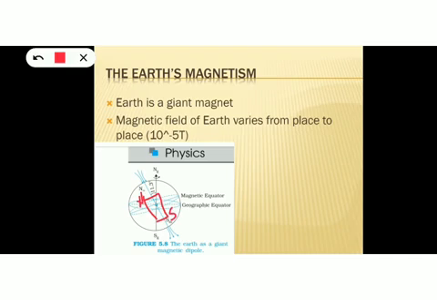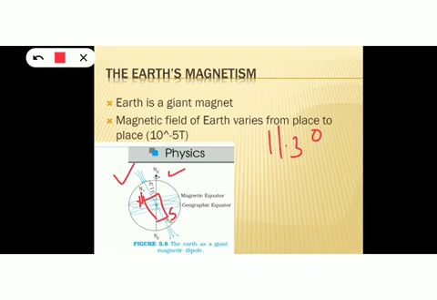And this is the geographic axis of the Earth, the line passing through the geographic north and south pole of the Earth. And this line is the magnetic axis of the Earth because it is the line passing through the magnetic north and south pole. There is an angle of separation between the geographic axis and the magnetic axis. What is that angle of separation? It is 11.3 degrees. It is shown in the figure.